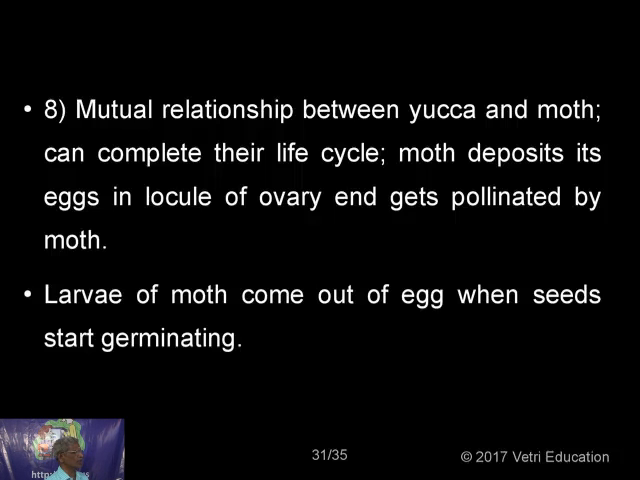Larvae of a moth come out of the egg when seeds start germinating. Now, why is it that when you cut open certain fruits, you get worms coming out of them? The fruit is there undisturbed. Nobody has cut the fruit till this time. The first time you cut a fruit, you see the worms wriggling out. Now we understand how these worms have gone inside. These worms have gone inside even before the flower, I mean, when the flower is becoming the fruit.